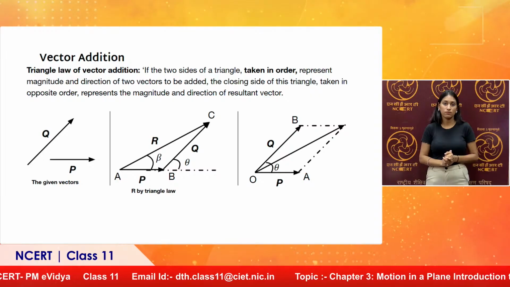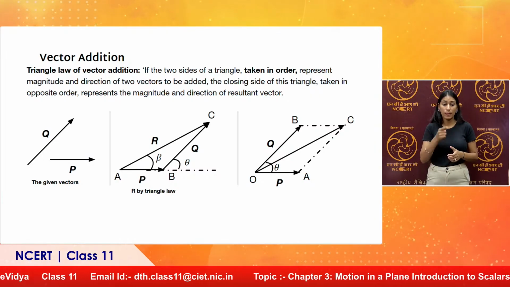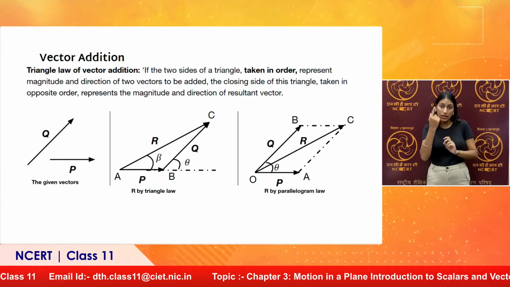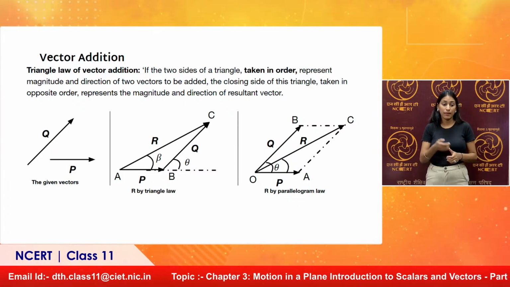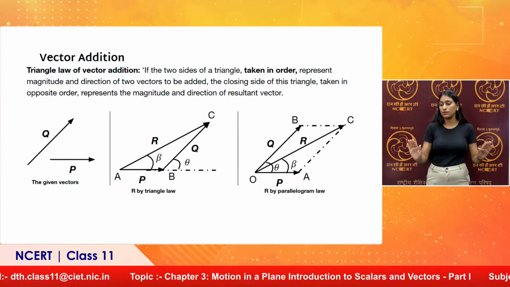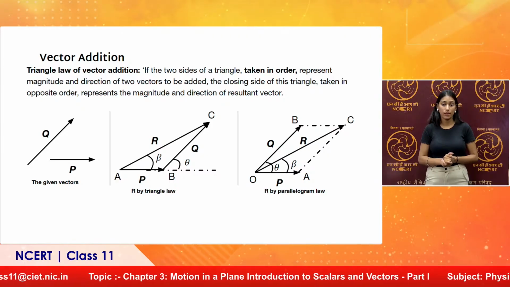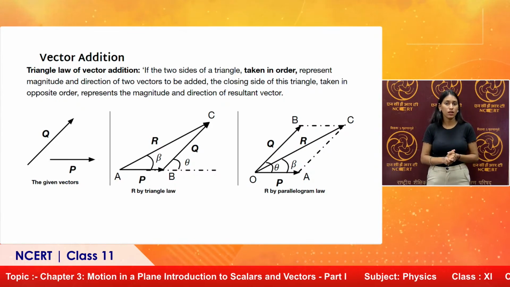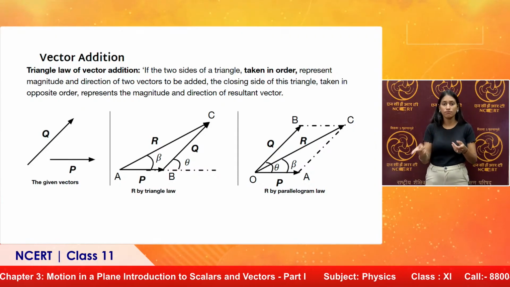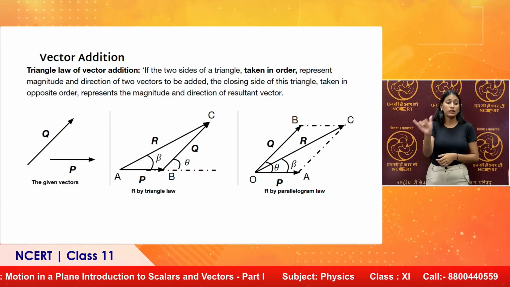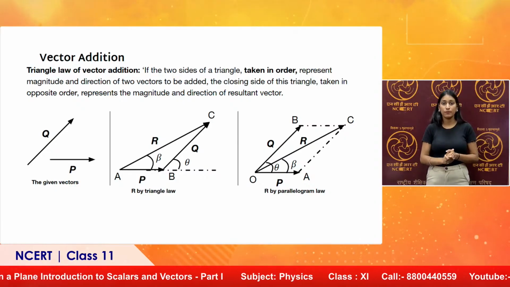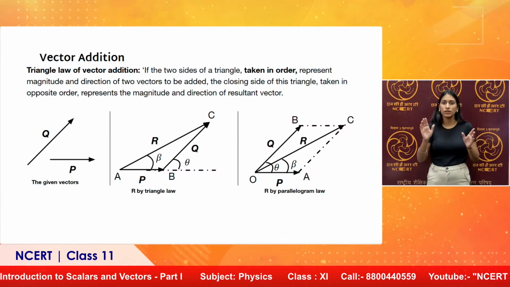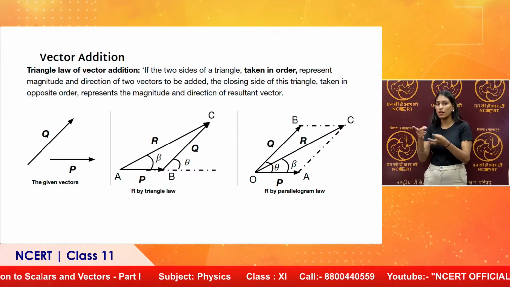Here again in this diagram, the beta angle will give the direction. So, if you compare the triangle law application and the parallelogram law application, the resultant will come out to be the same, in magnitude as well as the direction. Now, this is the geometrical method of adding vectors.